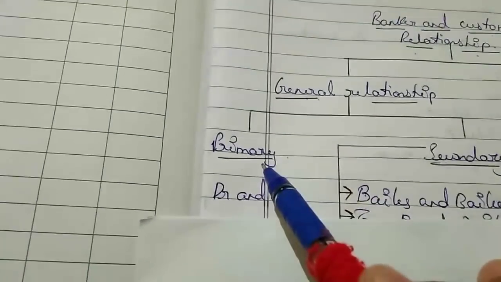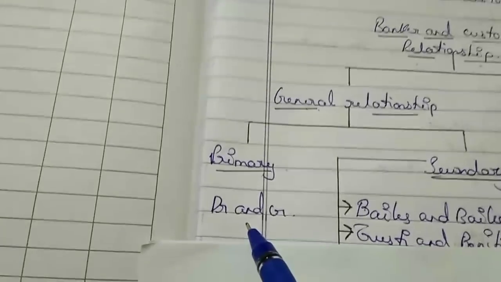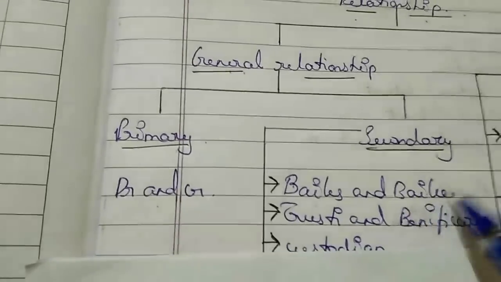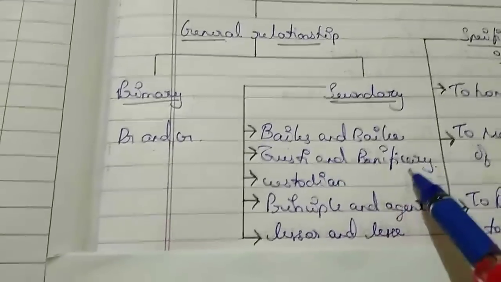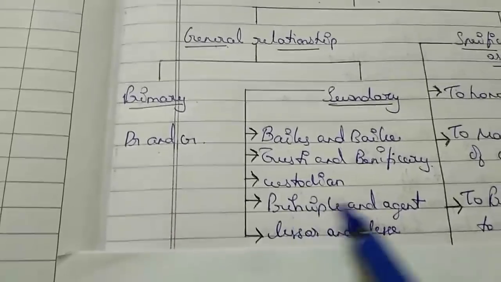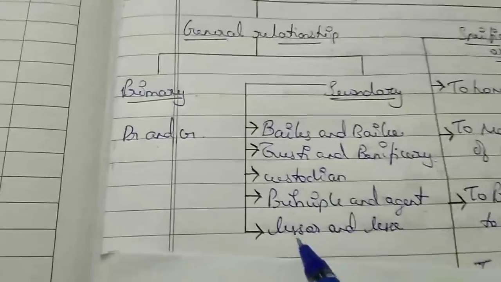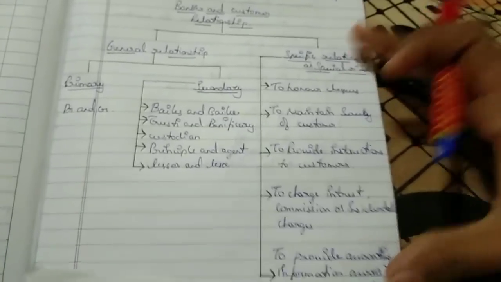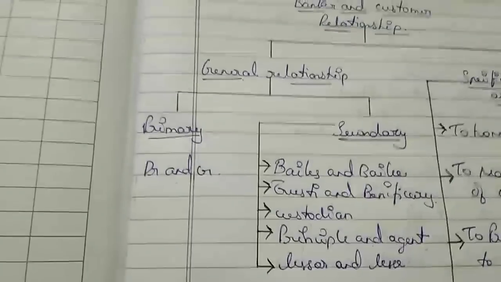So first, under primary we have debtor and creditor, and under secondary we have bailor and bailee, trustee and beneficiary, custodian, principal and agent, lessor and lessee. So first we'll learn this part and then we will learn the next part. So let's begin with this part first.